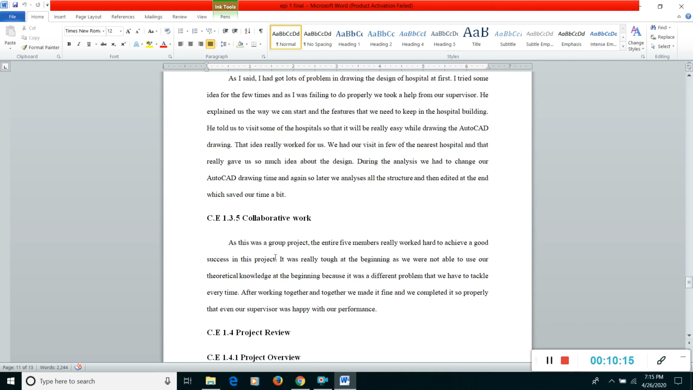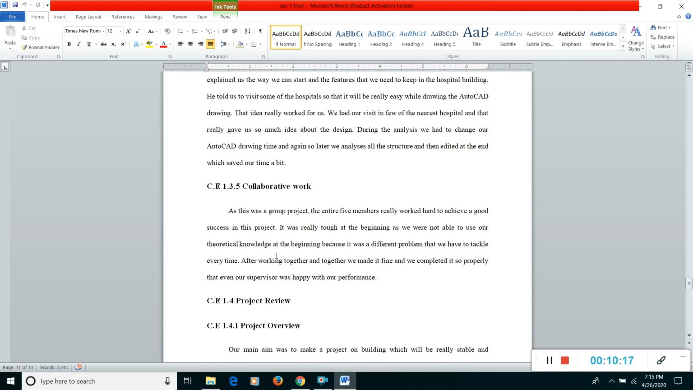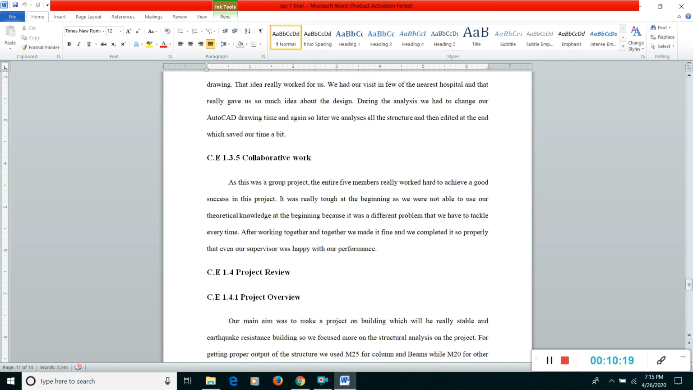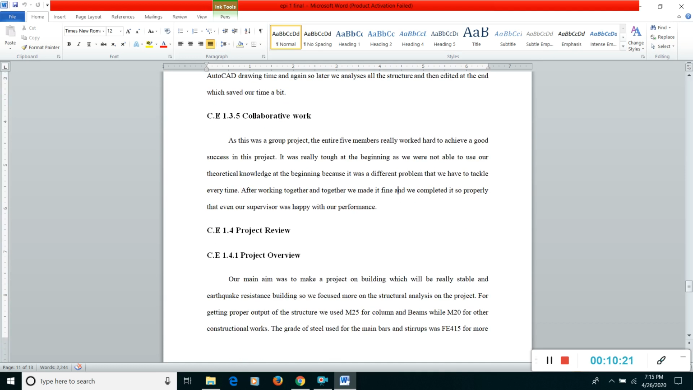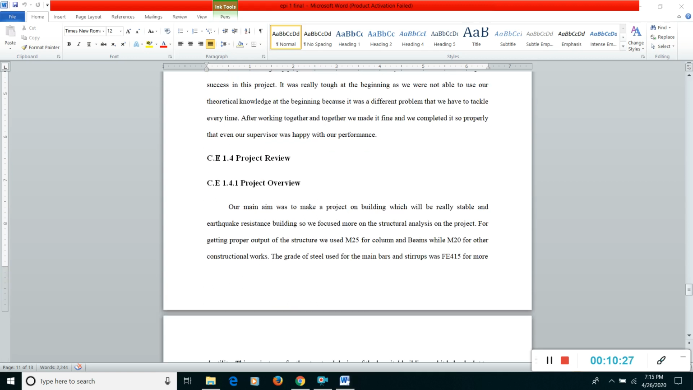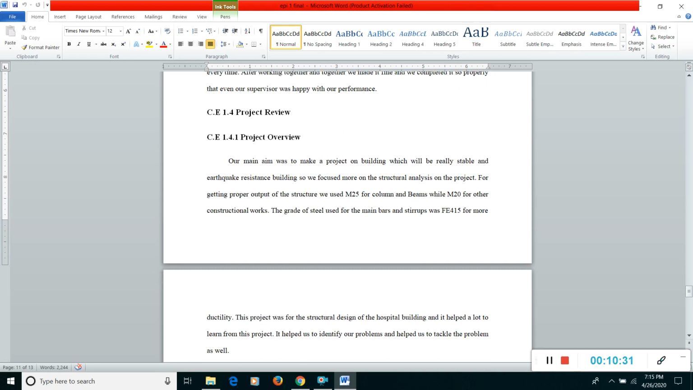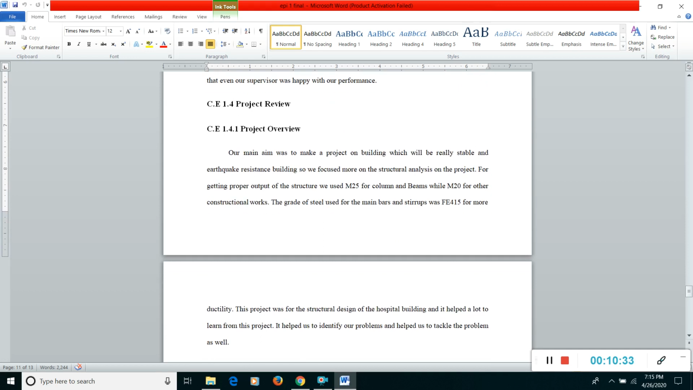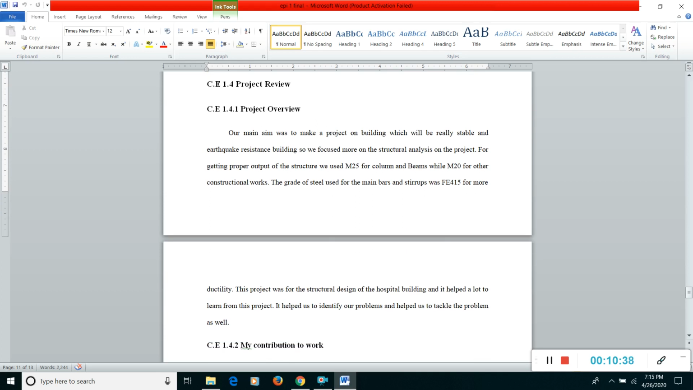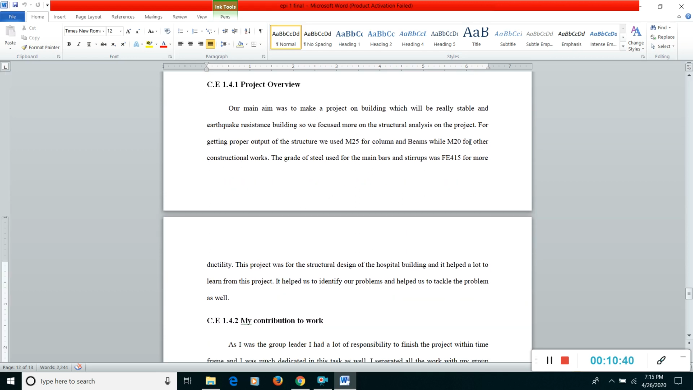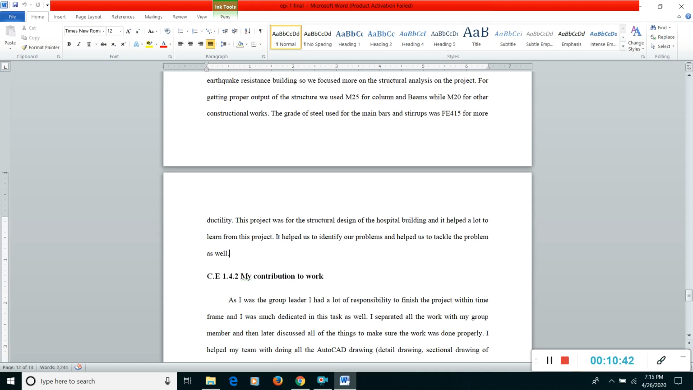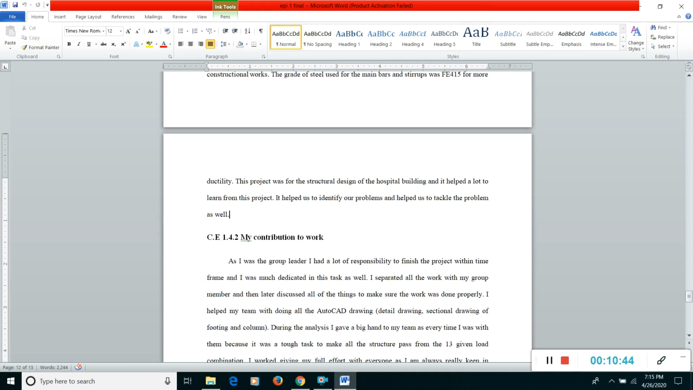And on the collaborative work, I just wrote that we were 5 members and we performed these things. And on the theoretical part, at the beginning it was really difficult, but we tackled our problem every time. And on the project review, I wrote just about the project, what the project was, and what we did, what column size we changed, and what grade of steel was used for the main bars, for the ductility. That's it.